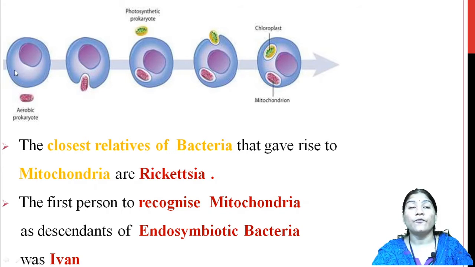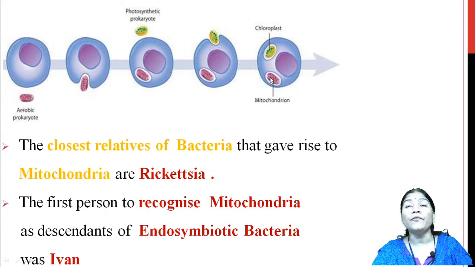Means here through this diagram we learn that from the photosynthetic prokaryote there is the formation of the organelle, that is the chloroplast, and through the aerobic prokaryotes there is the formation of the mitochondria.